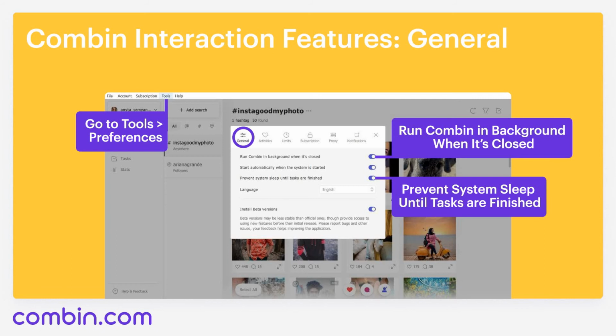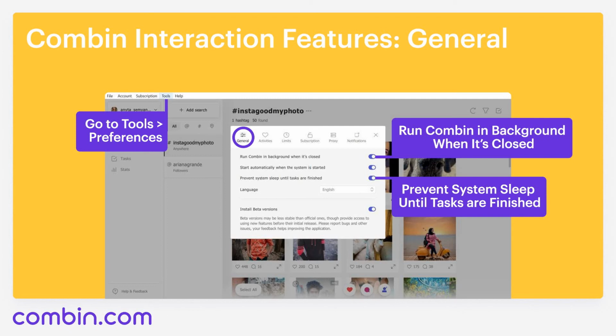Now, I want you to pay attention to one of the tabs that our users very often forget to check. So let's move on to Tools, then Preferences. There are several subtabs here, so let me tell you in detail about each of them. The first one is General. Here, I strongly recommend you to enable Prevent System Sleep Until Tasks Are Finished feature.